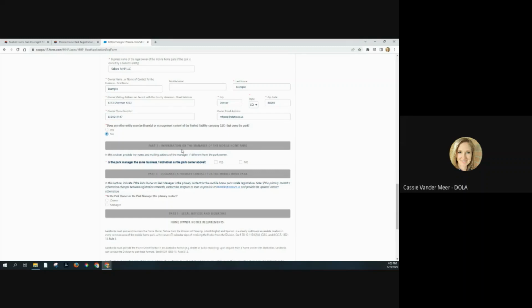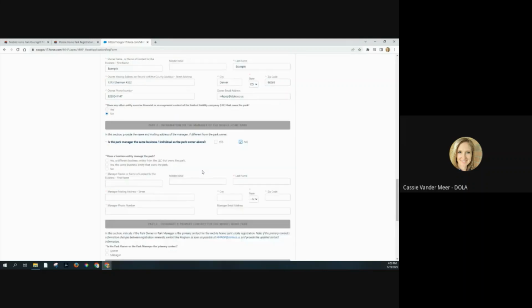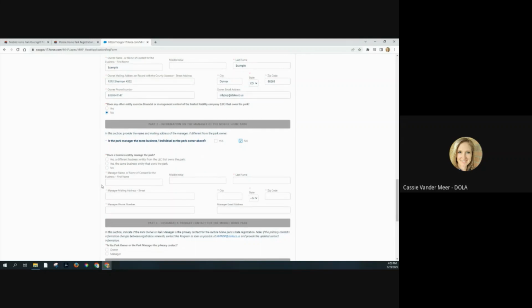If you have a park manager that you want to supply their contact information on, you can click no, and then it will bring up their information. If that park manager is part of a business, you can choose the option that's most relevant here. So if the business is the same that owns the park, you can click yes, it's the same business entity, and then you don't have to enter any business information again.